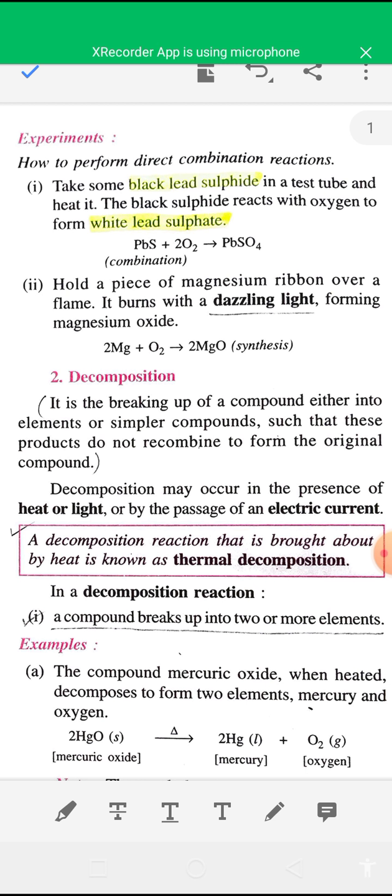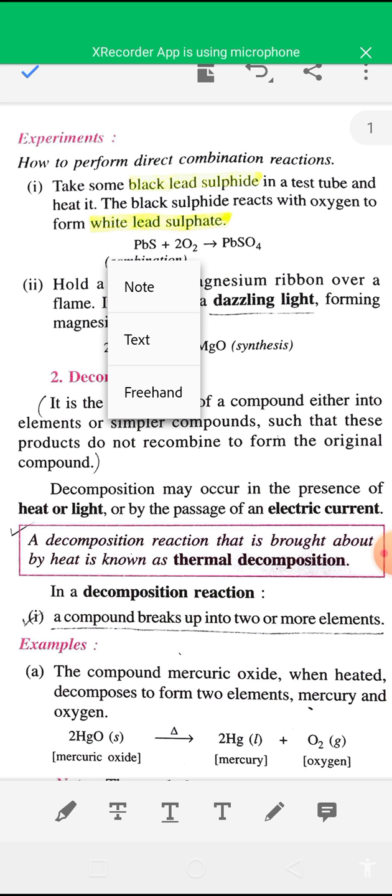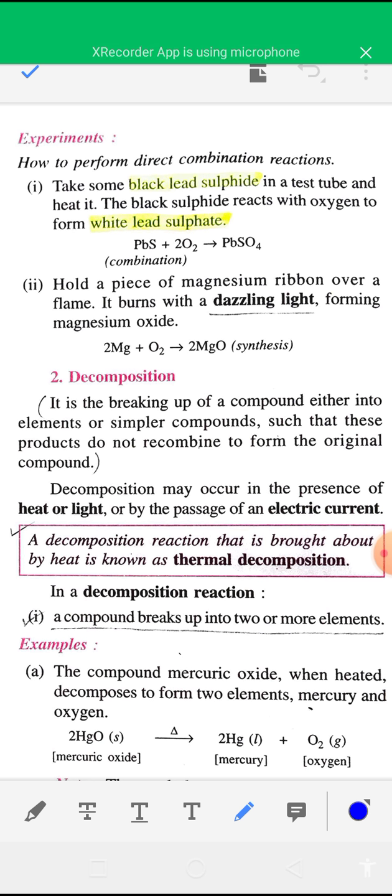It combines with oxygen and forms white lead sulfate. So the observation is a color change, black lead sulfide to white lead sulfate.